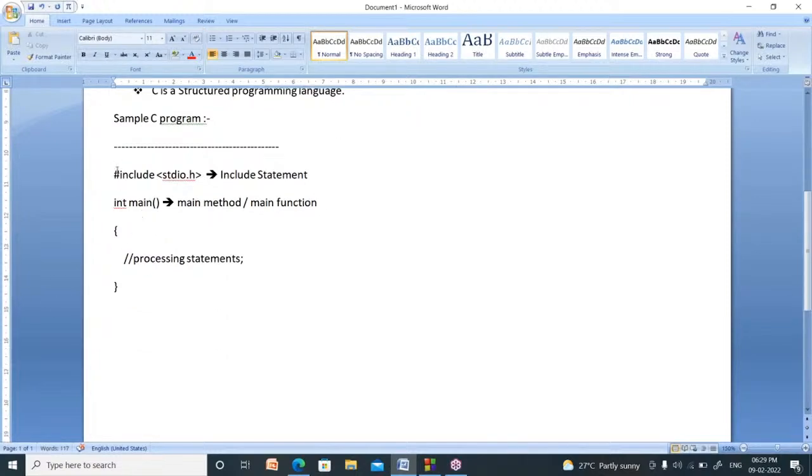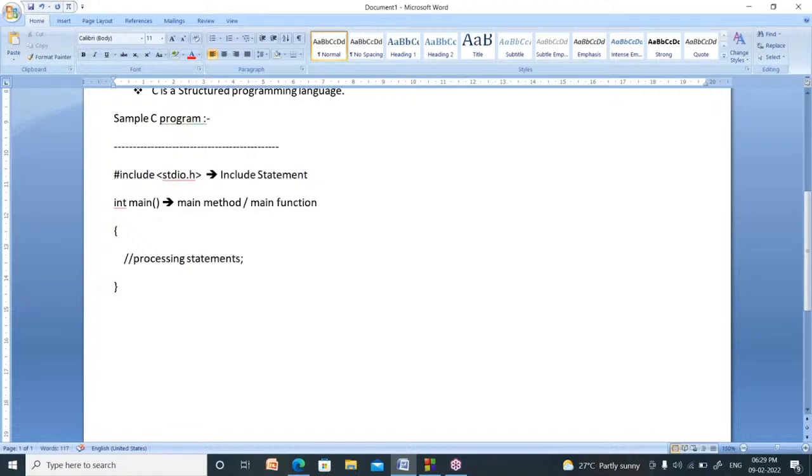So for what purpose do we write a program? To give a solution to a problem. The solution means a step by step procedure. That should be written in between these two curly brackets. That code is called processing statements. So this is a sample C program.